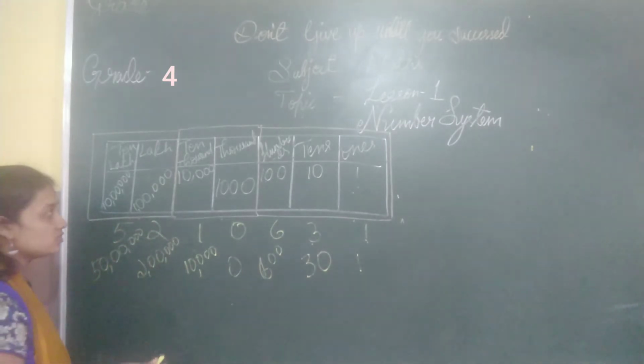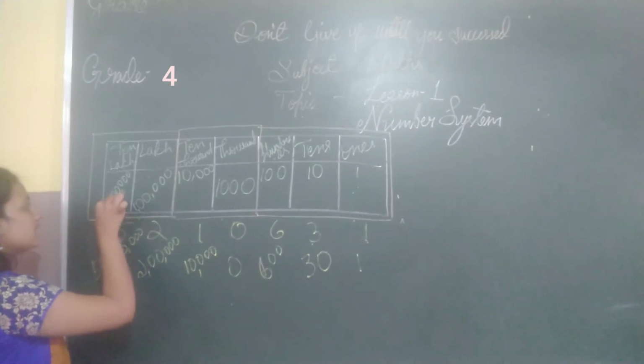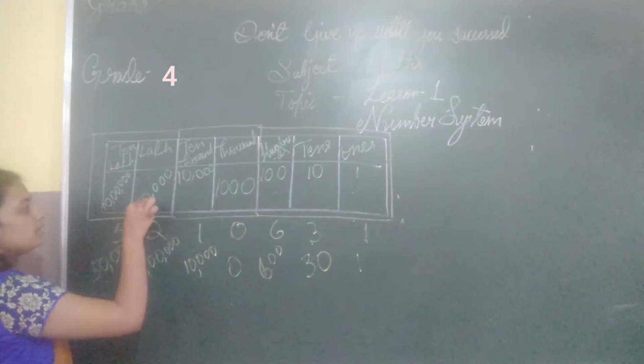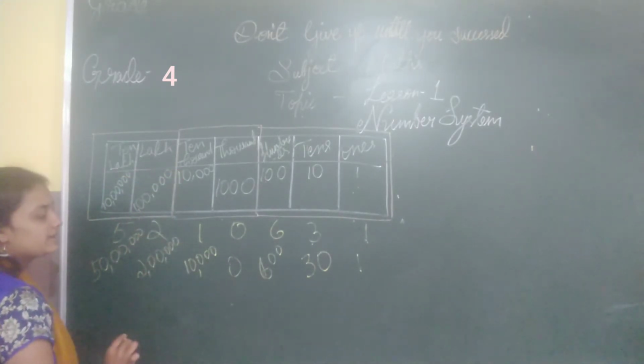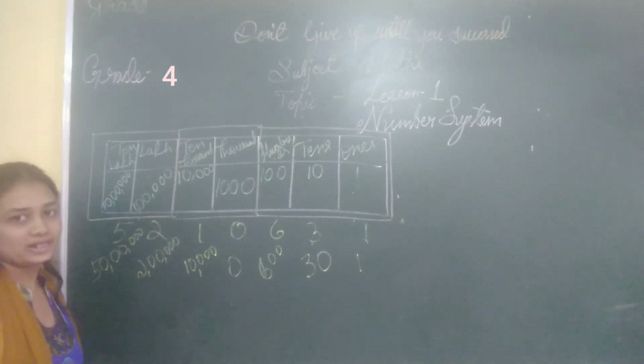Very easy multiplication, children. You multiply with only 1 and write zeros for the others. However many zeros you have, that many zeros you will write here. This gives you the place value.